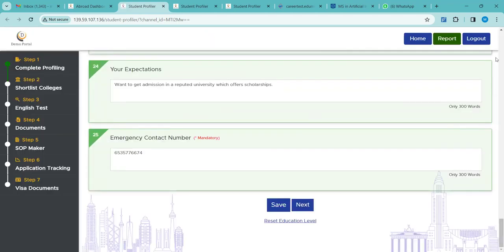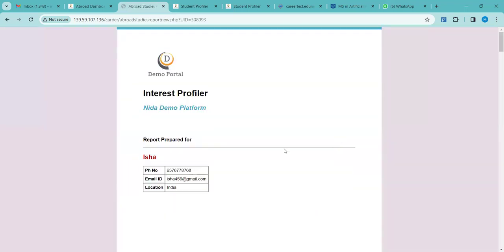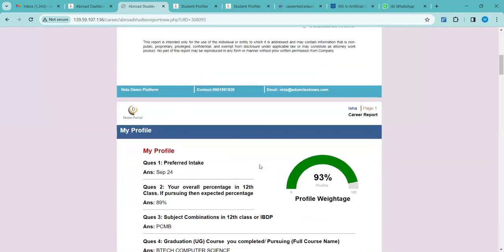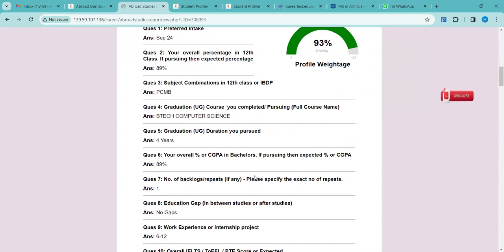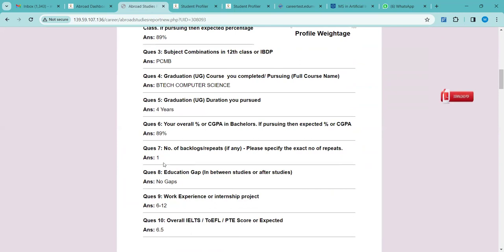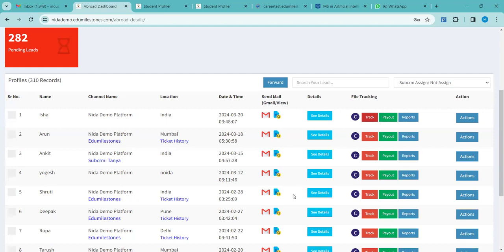You saved it. Now, once you click on this report option, if you can see, once you check the report, you will see whatever is edited, the new data has been updated automatically. See, 89 I have changed, number of backlogs I have changed. Clear? So if you need to make any changes in the profile of the student, you can do that from your CRM through the track option.